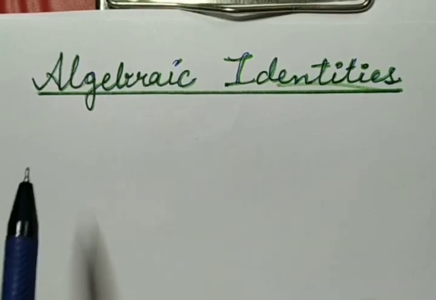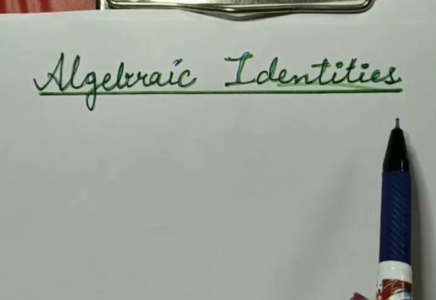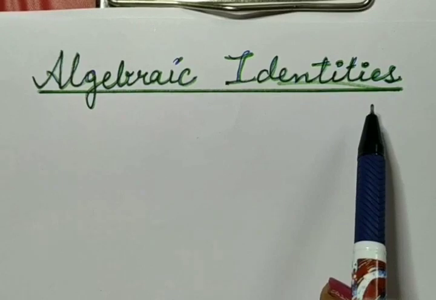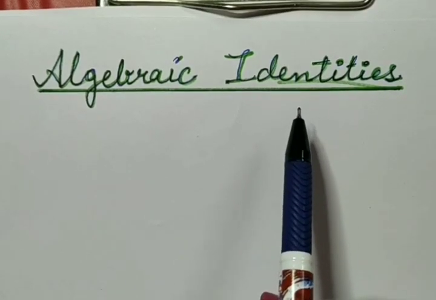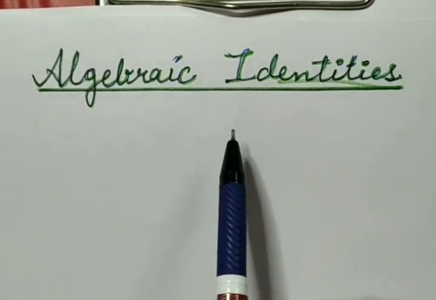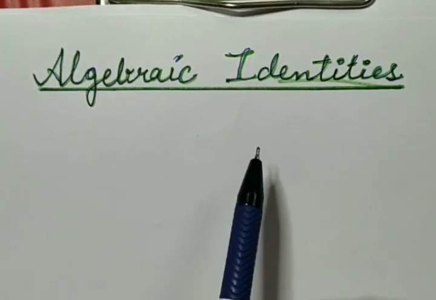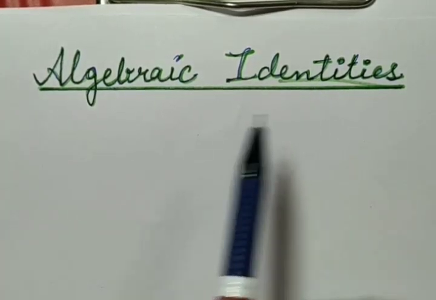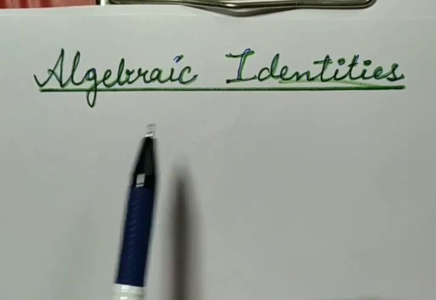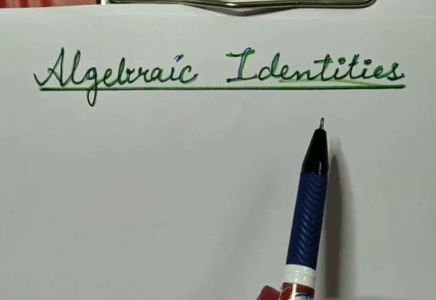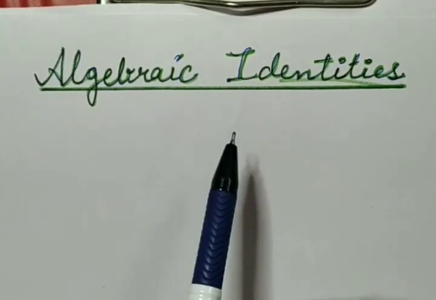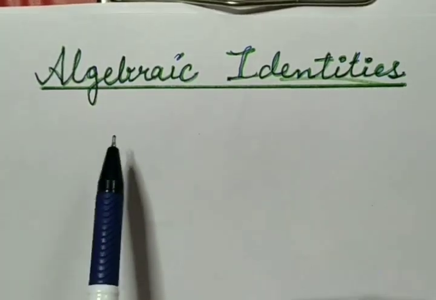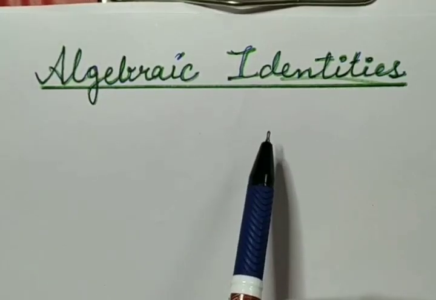And today's topic is algebraic identities. Identities means a statement of equality which holds for all values of the variables. It means एक ऐसी स्टेटमेंट ऑफ इक्वालिटी जिसके अंदर राइट हैंड साइड एंड लेफ्ट हैंड साइड जो वेरिएबल्स हैं उनमें हम कोई भी वैल्यू पुट करें, both sides will always equal.